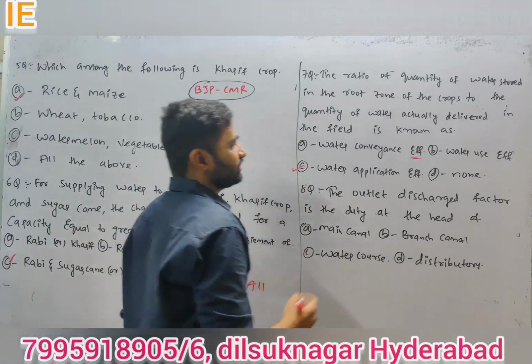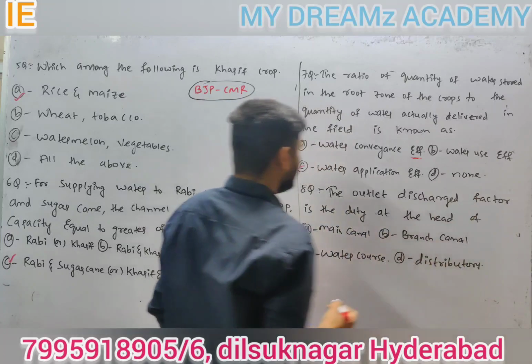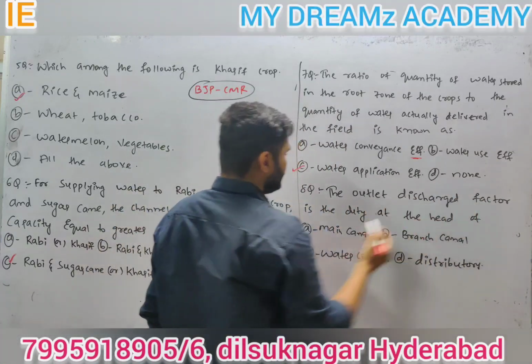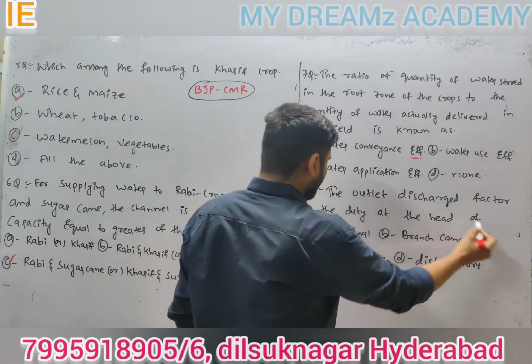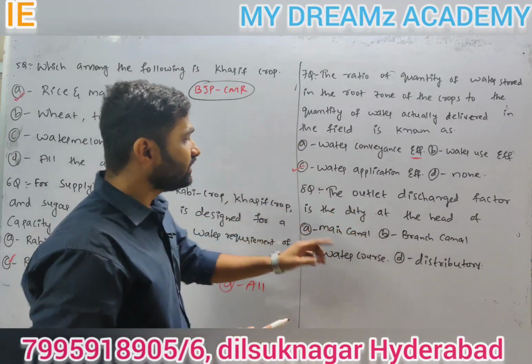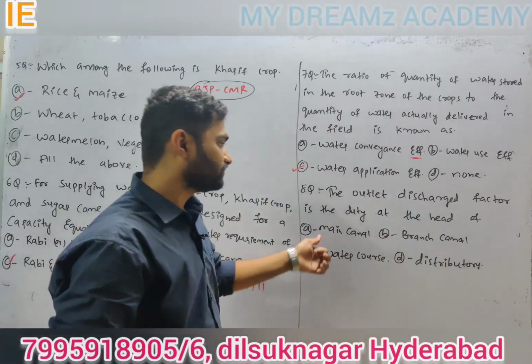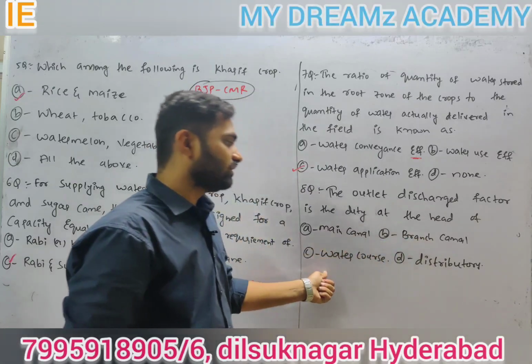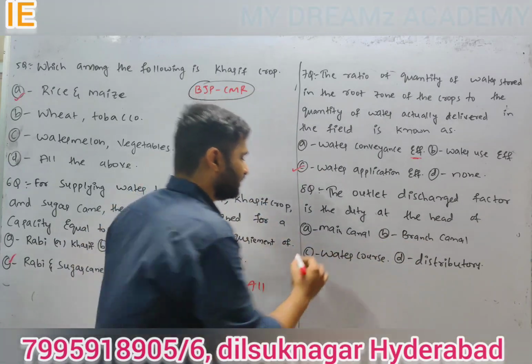So coming to 8th question, the outlet discharge factor is the duty at the head of: main canal, branch canal, water course, distributor. Answer is water course.